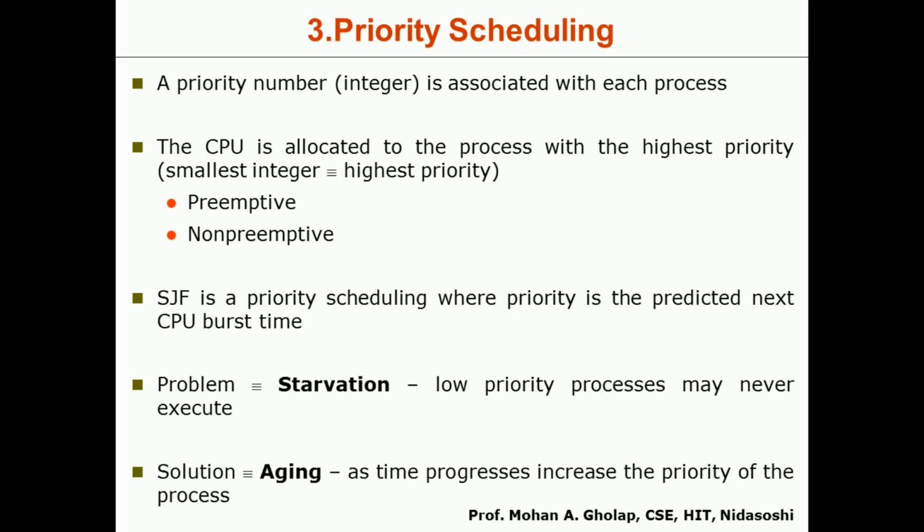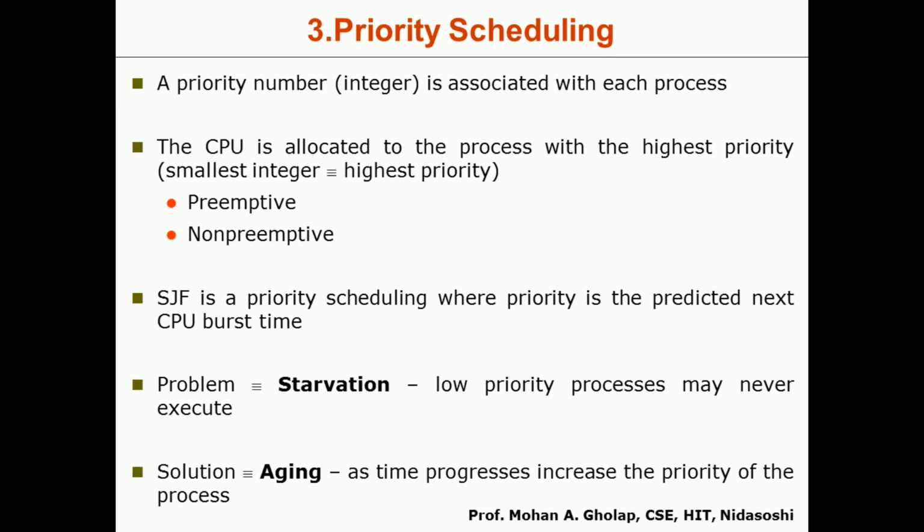Then the next process will be taken for execution, and after its completion the lowest priority process's priority is increased again. Gradually, that lowest priority process will become the highest priority process and will also get the CPU for execution. In this way the problem of starvation can be overcome.